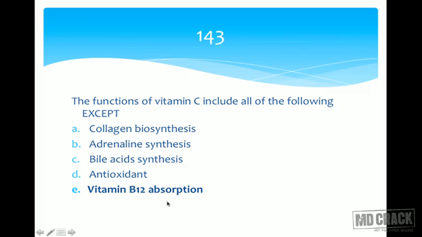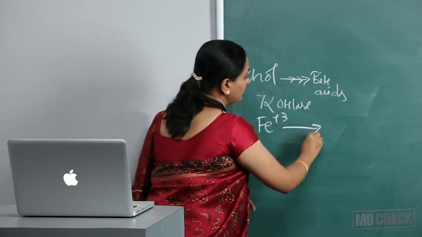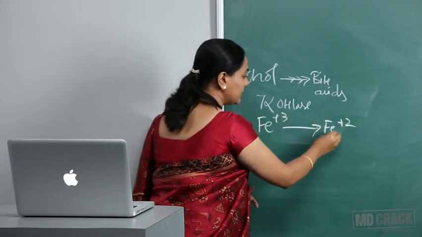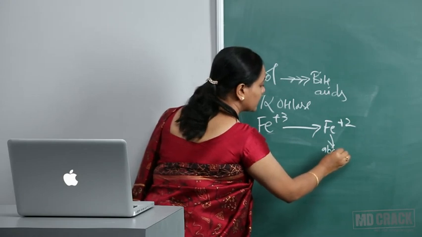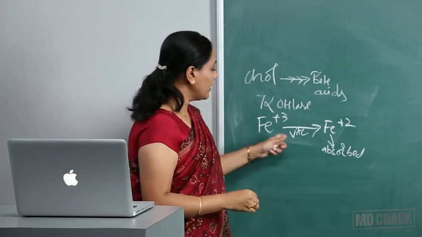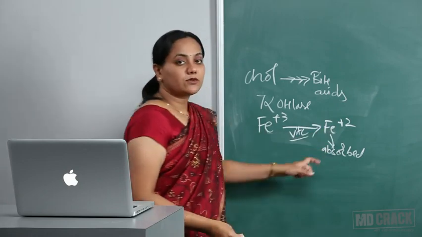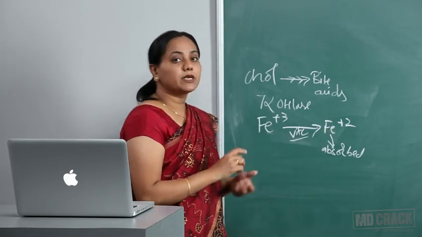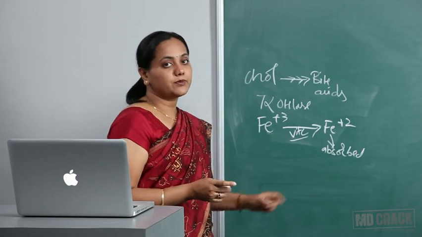Is vitamin C required for any other absorption? Yes, it is required for the absorption of iron. Iron is always absorbed in the ferrous form. So Fe3+ has to be converted to the Fe2+ form, and this is the one which can be absorbed. We cannot absorb Fe3+. So for this conversion, we require vitamin C. The higher the vitamin C content within the food, the more is the iron absorption, because vitamin C will convert ferric to ferrous. So that is where it is required in absorption, but not in vitamin B12 absorption. Its main function in the GI tract is iron absorption.